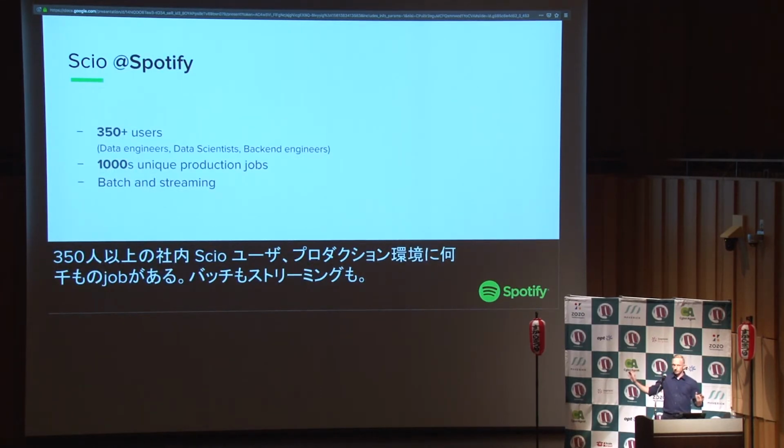Right, so who is using Scio at Spotify? It's kind of hard to know the exact number because people just don't call us and ask, hey, can I use Scio? They just use it. But our estimate would be roughly 350 people use Scala at Spotify. A bit more than that, probably. There are data engineers, of course, data scientists also, and backend engineers occasionally write some jobs. We have thousands of unique jobs, so I'm not talking about running jobs there. I'm literally talking about thousands of applications written using Scio. And we're doing batch and streaming jobs, mostly batch, but we also have pretty big streaming jobs.